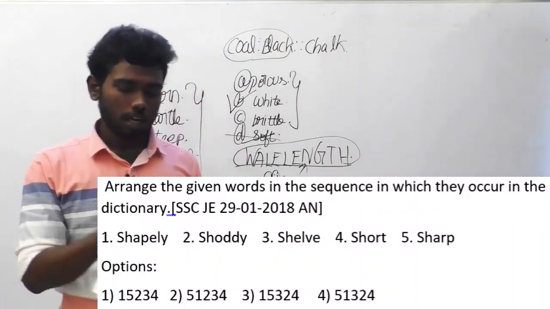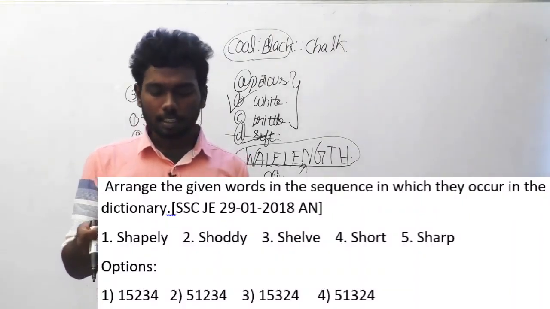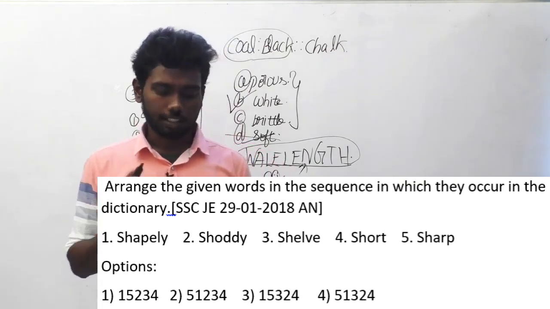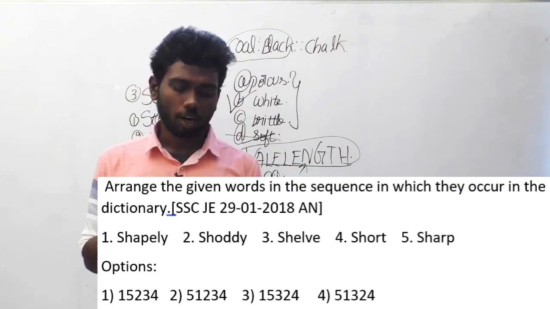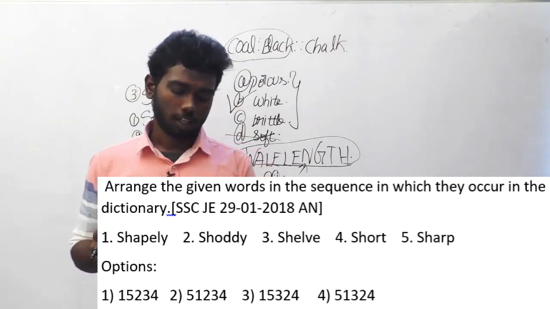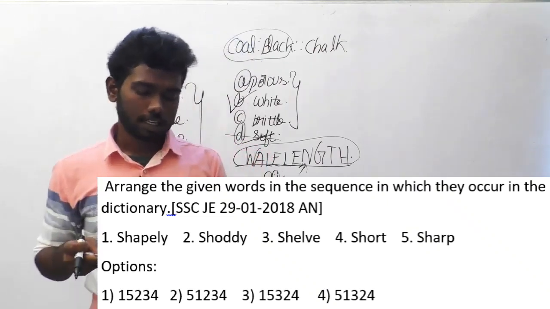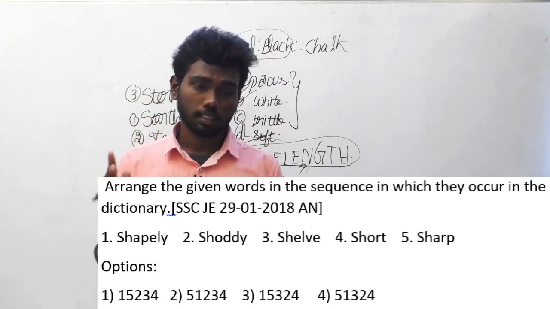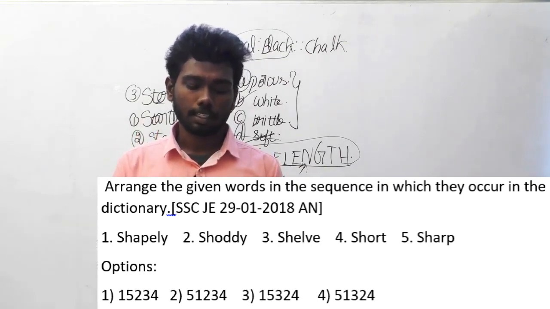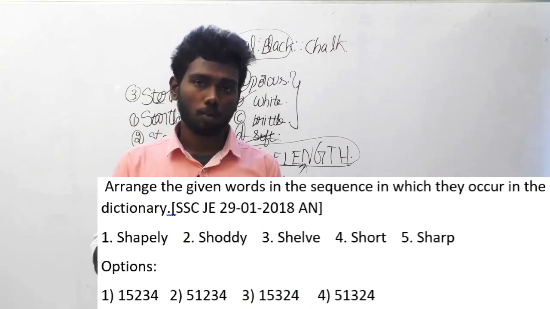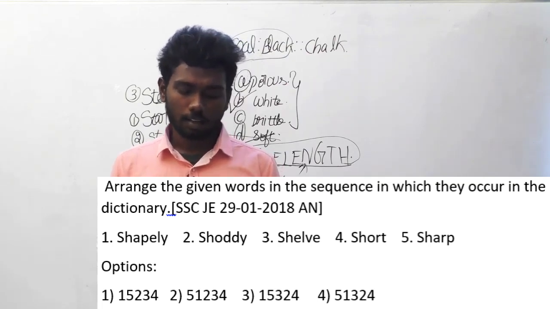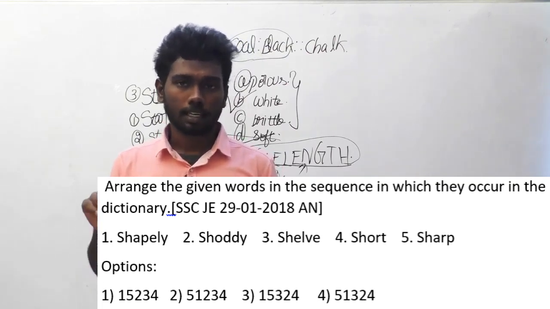Let us move on to the 104th question. Arrange the given words in the sequence in which they occur in the dictionary. The same question, but the options are changed: shapely, shoddy, shelve, short and sharp. A few options are given below, and with that you have to select in the same manner. In this question, SHA will come first, and there are two words starting with SHA, SHAP and SHAR. So P will come before R, so the first word will come first, and the fifth word next, and the third will come after those, because SHE is there.